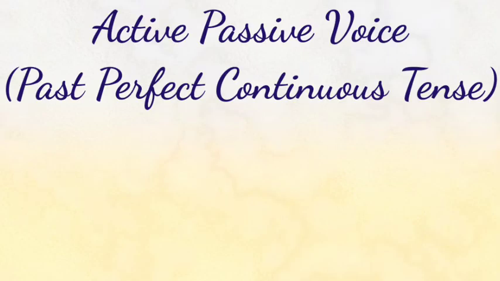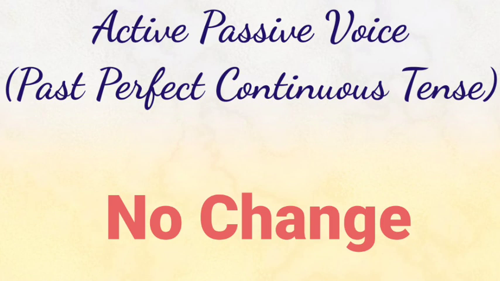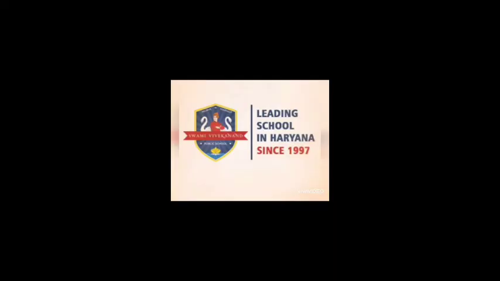Okay, students. Now, the fourth type of past tense is past perfect continuous tense. But if you remember in the beginning only, I had told you that we do not transform a sentence in perfect continuous tense to its passive voice. It cannot be done. So, we have to do only three types: simple, continuous, and perfect. Okay. I hope that the rules are clear to you.